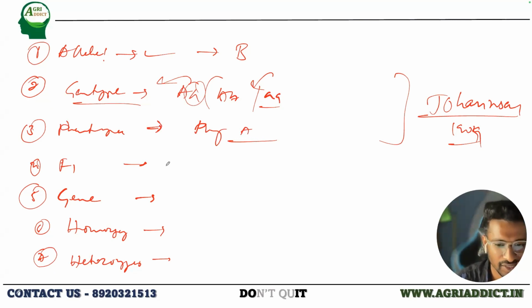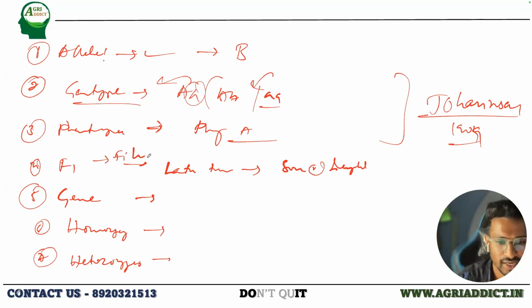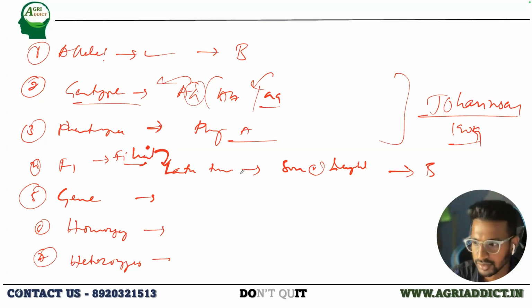So what is F1? F1 is derived from the Latin word, which means the son or the daughter. So that is what F1 means. F means filial. Filial is derived from the Latin word, which means the son or the daughter. So who gave this term F1 or filial? It was by Bateson. Okay, remember this. Bateson. Yeah, very good. Tanya is answering.